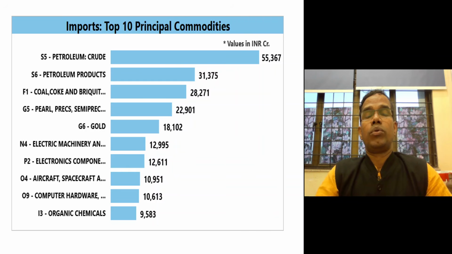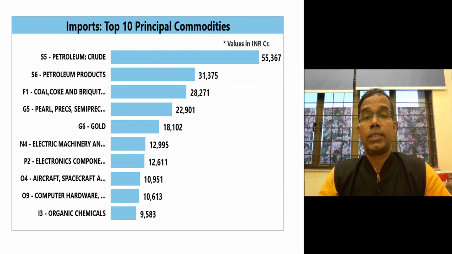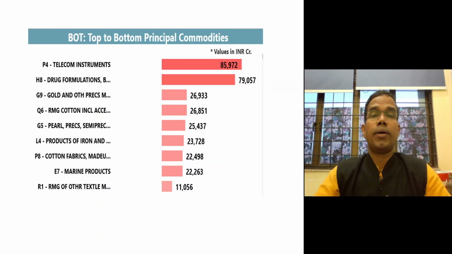So we import, basically, high tech products from them, and we export telecom instruments and drugs, which are of course also called high tech products because a lot of research and development components are involved here. So they have a separate comparative advantage, and we have a different comparative advantage. So that's how we are doing trade with America.